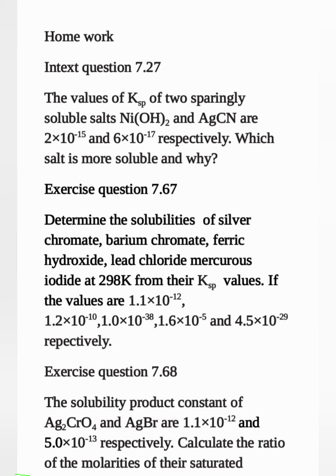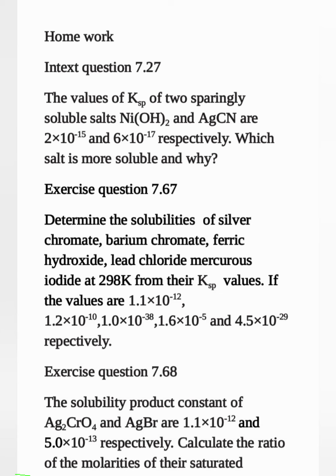We have some homework. The first question is in-text question 7.27: the values of the solubility product of two sparingly soluble salts, nickel hydroxide and AgCN, are given. Which salt is more soluble and why? Find out the solubility S. We have studied the relationship between the solubility product Ksp and S. Using that formula you can find out which is more soluble and why. That's the question.